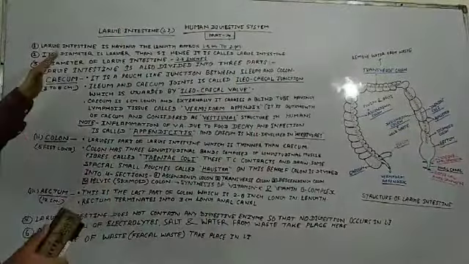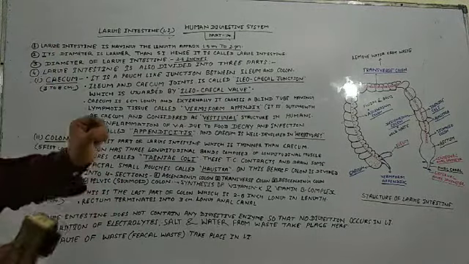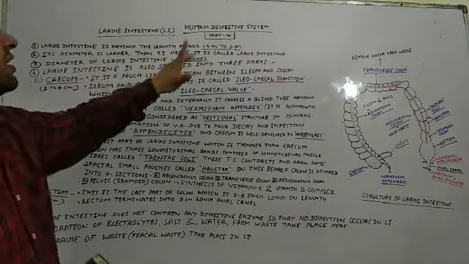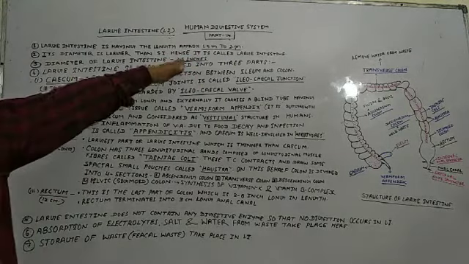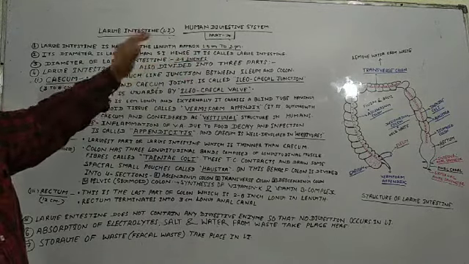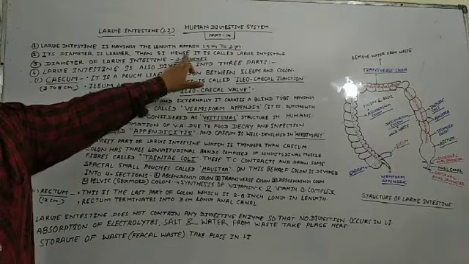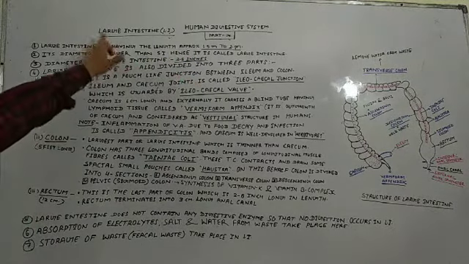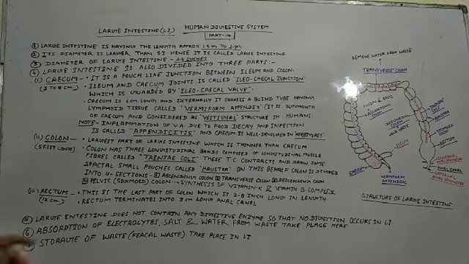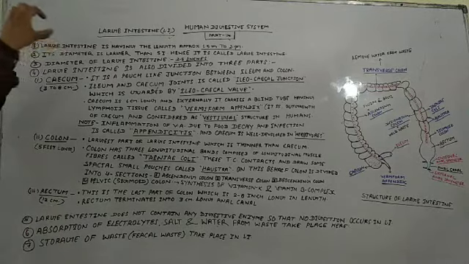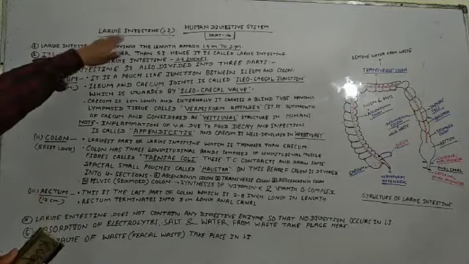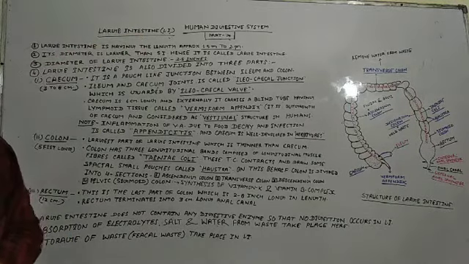The diameter of the small intestine is approximately 1.5 inches. Now we will talk about the diameter of the large intestine. The diameter of the large intestine is 2.5 inches. So it is much greater in comparison to the small intestine. So the large intestine is called large and the small intestine is called small. This is the reason for the names given to both intestines as large and small.